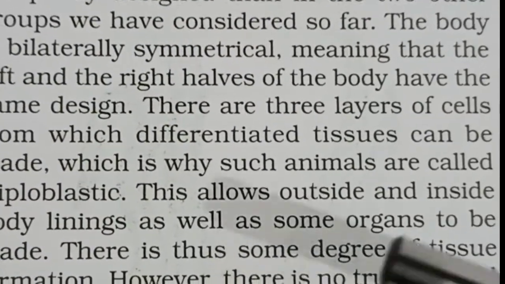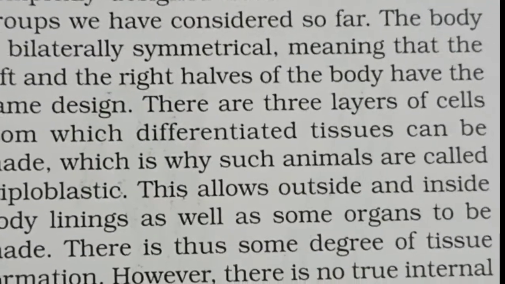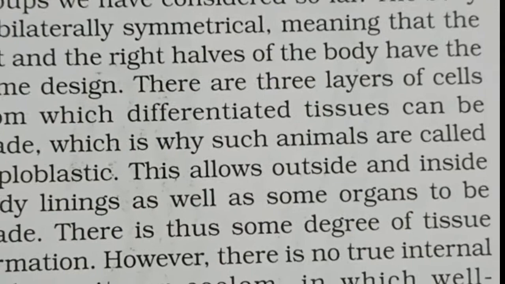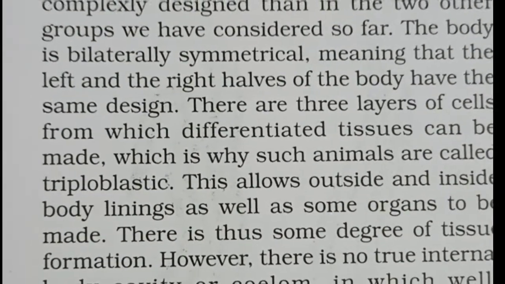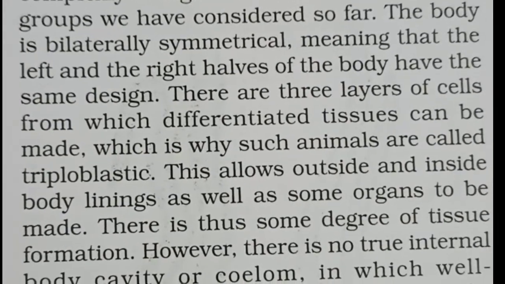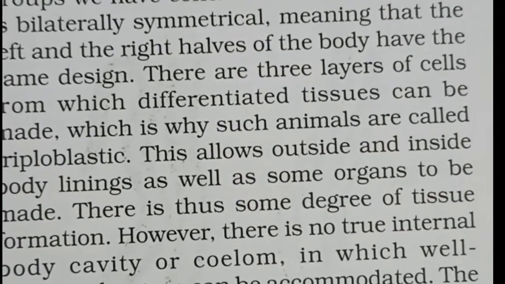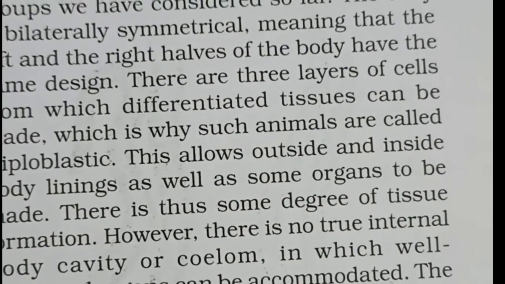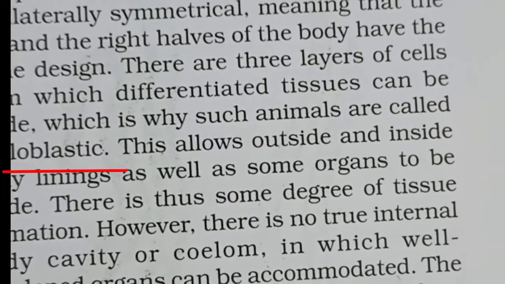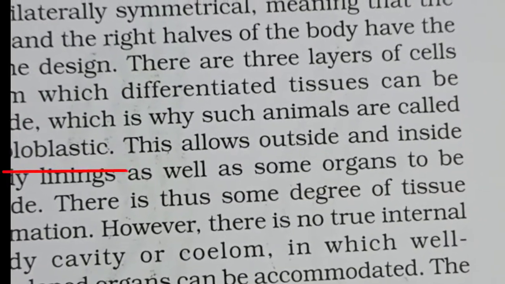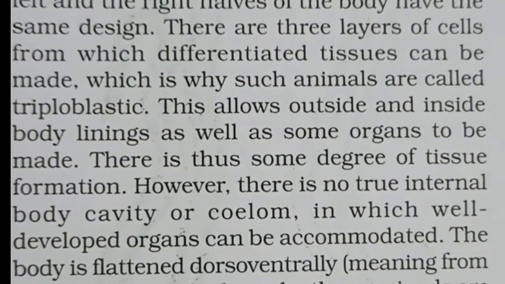What does triploblastic mean? There are two terms, diploblastic and triploblastic. If animals have two germ layers in the embryo, we call them diploblastic. And if the animals have three germ layers, then we call them triploblastic. So Platyhelminthes are triploblastic.